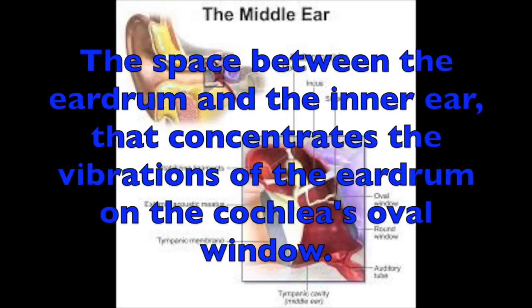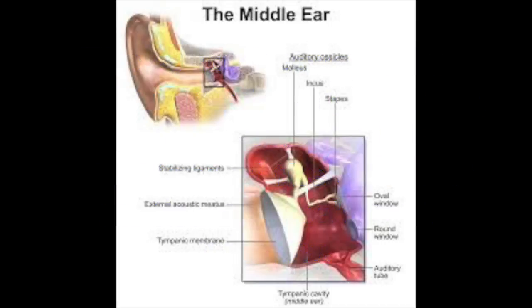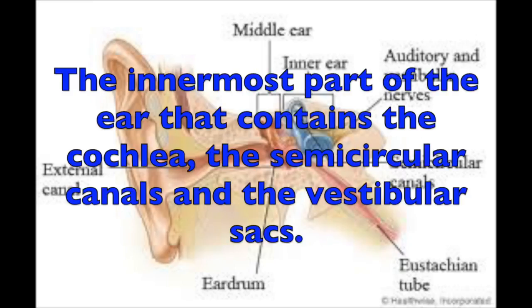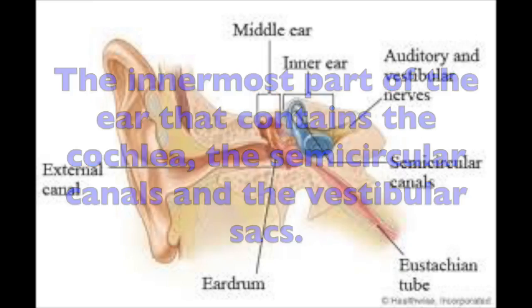The middle ear is the space between the eardrum and the inner ear that concentrates the vibrations of the eardrum on the cochlea's oval window. The inner ear is the innermost part of the ear that contains the cochlea, semicircular canals, and vestibular sacs.